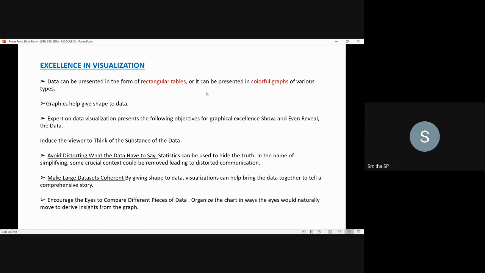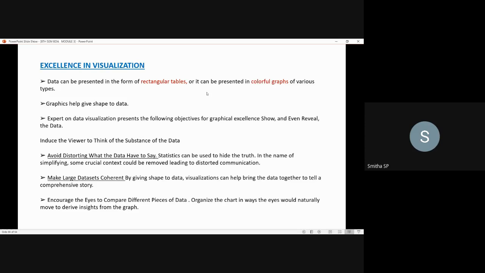So why is it important to have expertise in data visualization? As I said, this data will reveal stories. Stories, in the sense that whatever data I collect, you will get an idea about what has been done in that particular sector. That's what will tell us a story. The data will be telling that story, especially when it has a hidden story within large masses of data. At that time data visualization will help you.